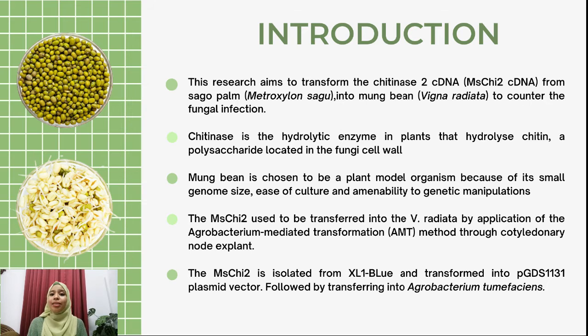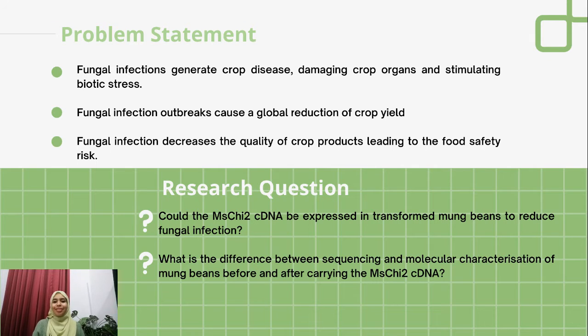The chitinase 2 cDNA is isolated from XL1-Blue before being transformed into the pGSA1131 plasmid vector, followed by transferring into Agrobacterium tumefaciens and continuing to transform into the host cell, mung bean. Why do we need to conduct this experiment?